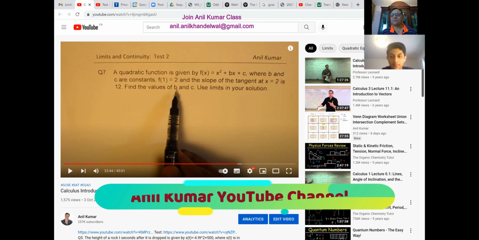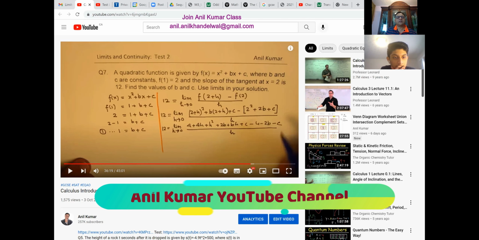Is it okay? Yes, sir. Because the function is x squared plus bx plus c, that means there are two unknowns, b and c, and the question is saying find the value of these unknowns, correct? So you're right, you have to do the difference quotient method to find the rate of change, equate that to 12, and then you get two equations, and now you can easily solve the question, right? Yes, sir. So you can definitely do it. So you go through the solution as such.